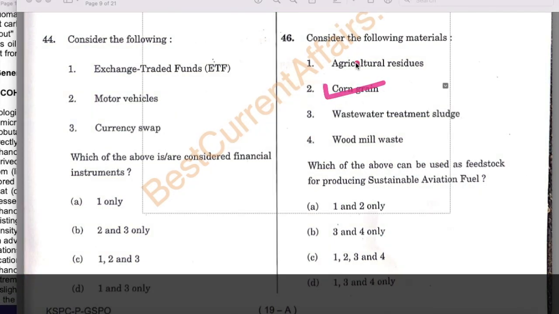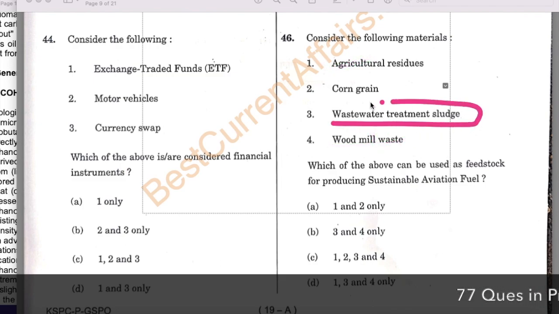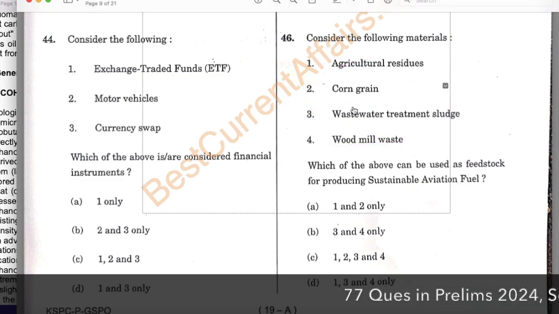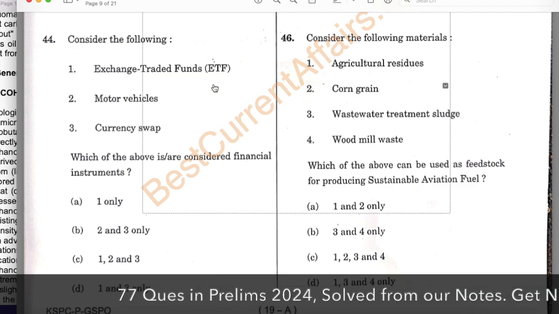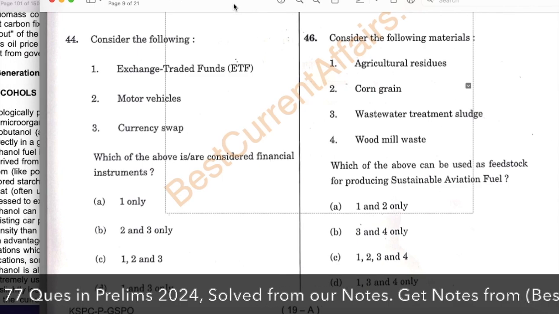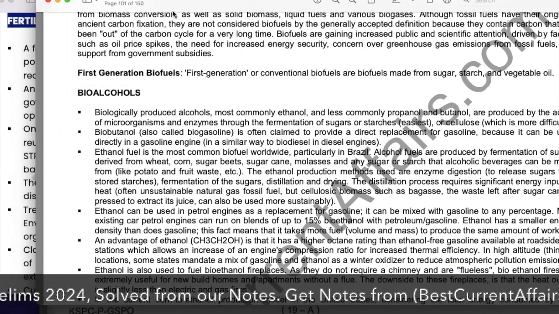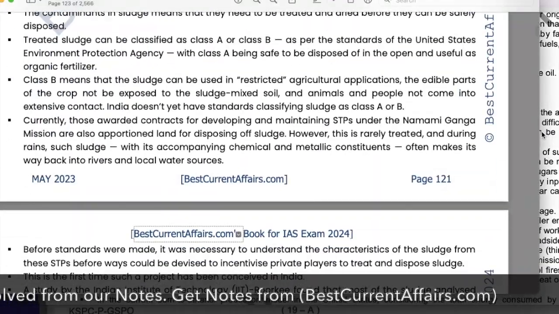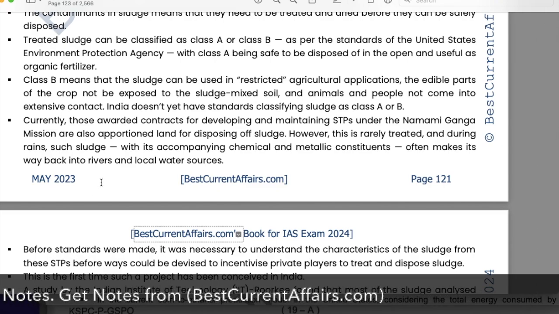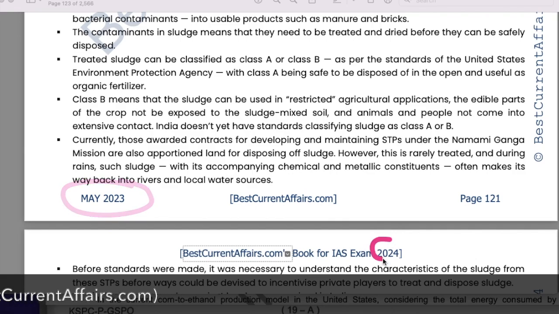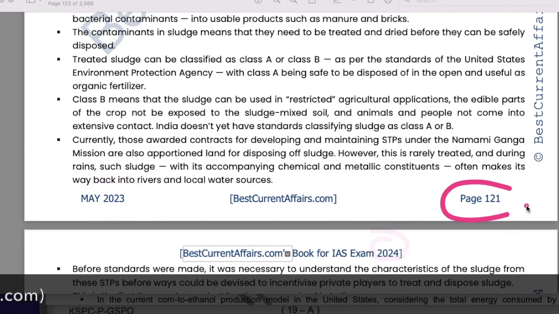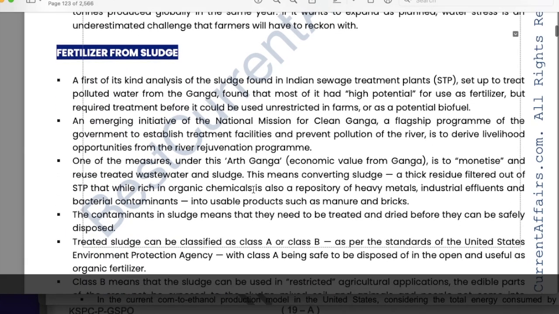So corn is also there, agriculture residue is there, wood mill waste is there, and wastewater treatment sludge is also there. For this, you just need to go over the May 2023 current affairs book, and this fact is mentioned here. This is our booklet, May 2023 current affairs book for IS Prelims 2024, on page number 121. There was a news, fertilizer from sludge, and in this news it is mentioned